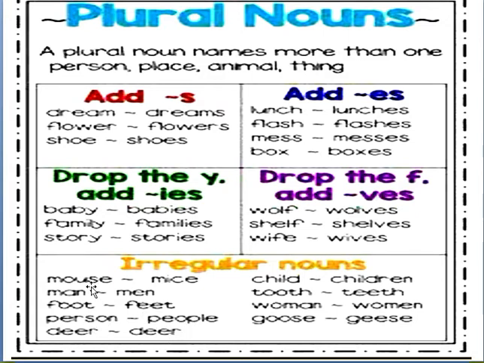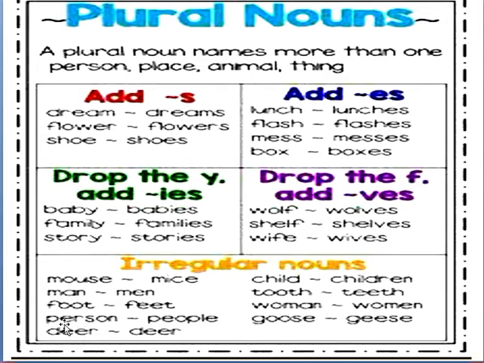See, mouse changes into mice. We have completely changed the spelling of the word, right? Then man changes into men. I have explained in the previous slide as well that man will change into men. A changes into e here. Then foot, feet. Here we change double o to double e in the plural form.